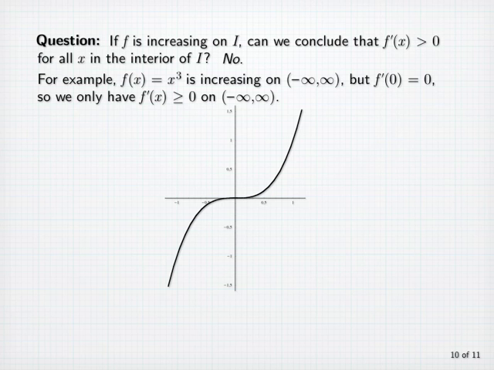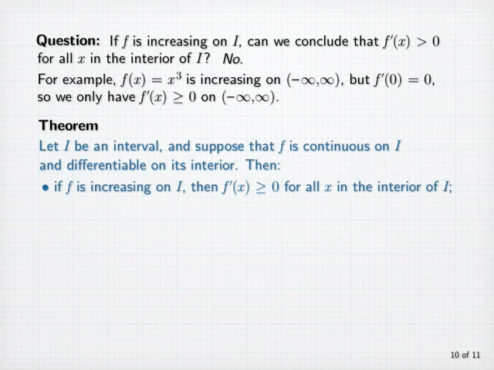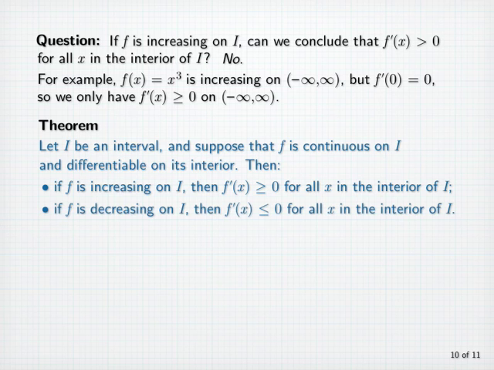Let I be an interval and suppose that f is continuous on I and differentiable on its interior. These are our usual assumptions. Then, if f is increasing on I, then f prime of x is greater than or equal to 0 for all x in the interior of I. And if f is decreasing on I, then f prime of x is less than or equal to 0 for all x in the interior of I.